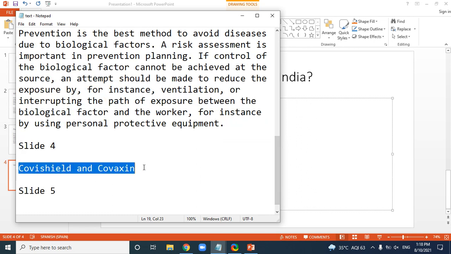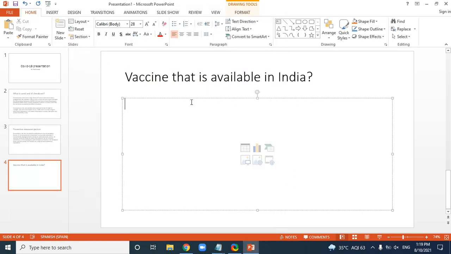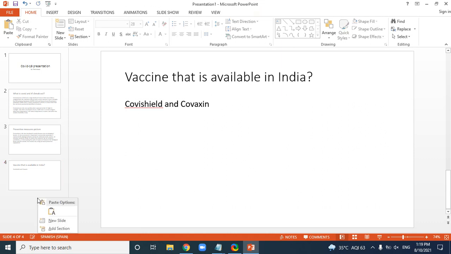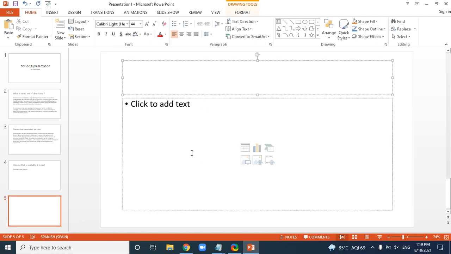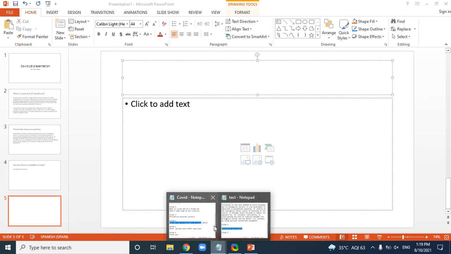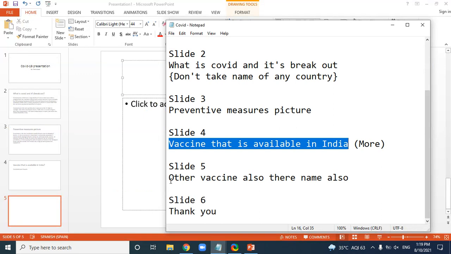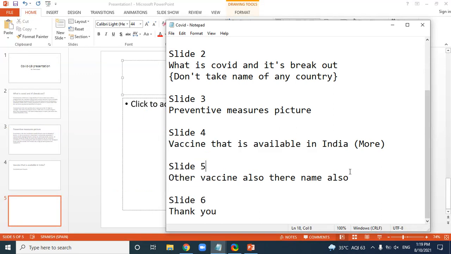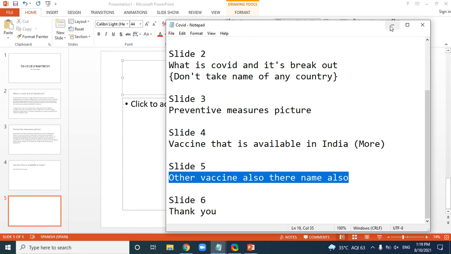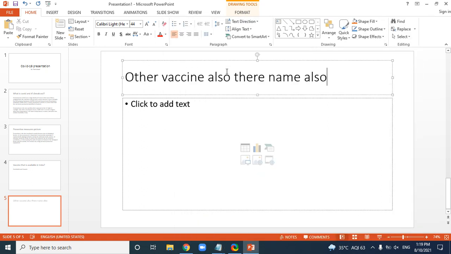Friends, because I don't want to write anything in that, I'm just going to put the photos of that. I will put them in afterwards. First let me write everything. Now a new slide, friends, and in this the question will be other vaccine names also. In slide 5 I have not written anything yet. I am going to take it from the picture and paste it. Question mark. Don't forget to give the question mark because these are questions.